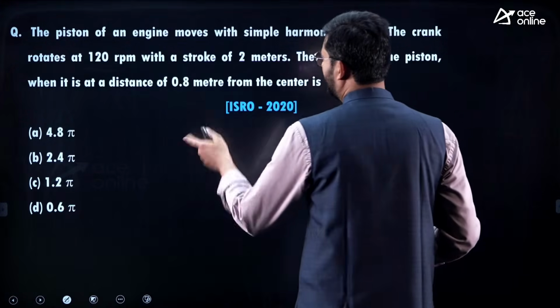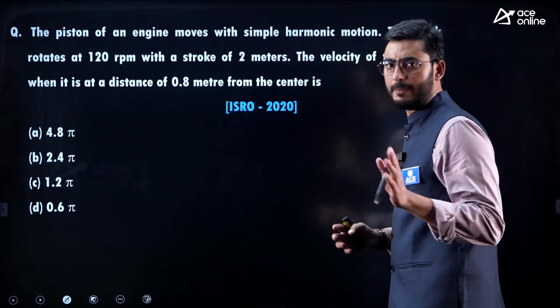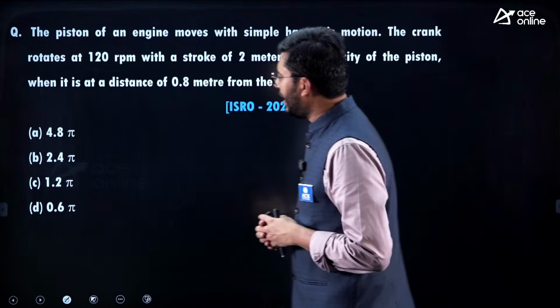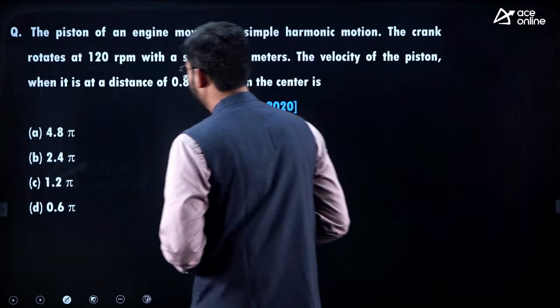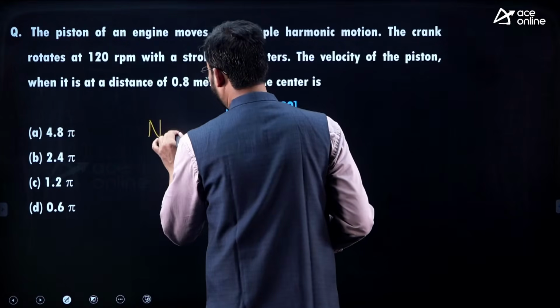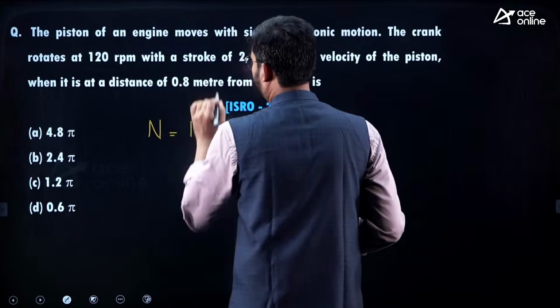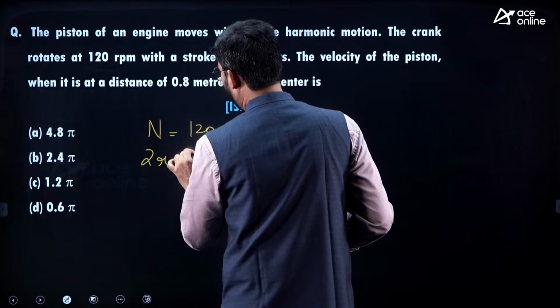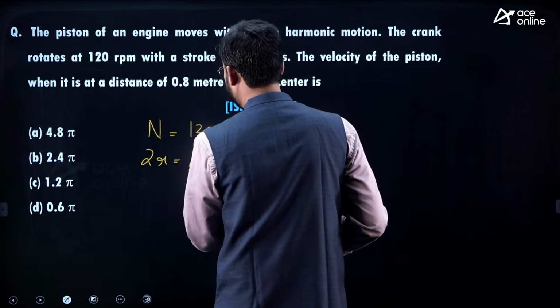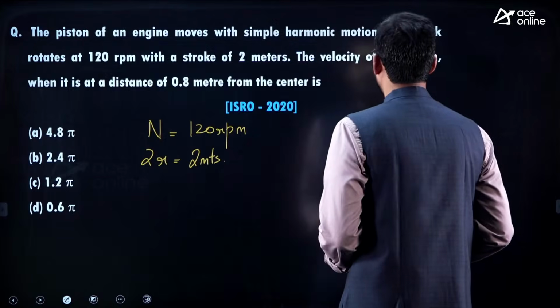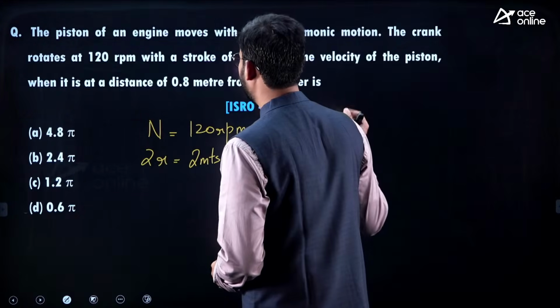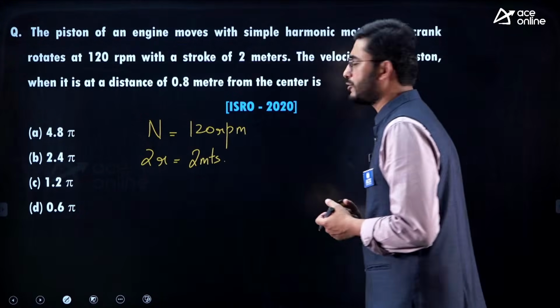So here the piston of an engine moves with simple harmonic motion. The crank rotates at 120 rpm. The speed of the crank is 120 rpm and the stroke is 2 meters. 2r is equal to 2 meters. Find the velocity of the piston when it is at a distance of 0.8 meters from the center.